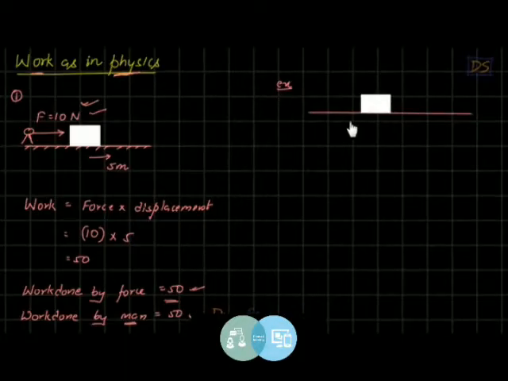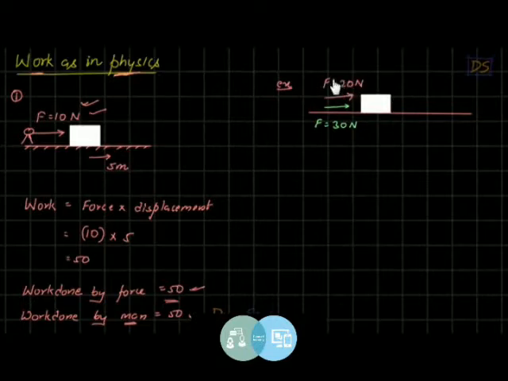So once again a block is lying on ground and a person is applying a force on this block in forward direction. Say the value of that force is 20 Newton. And say one more person is pushing the block ahead like this by applying force of 30 Newton. So two people are actually applying force on this block.